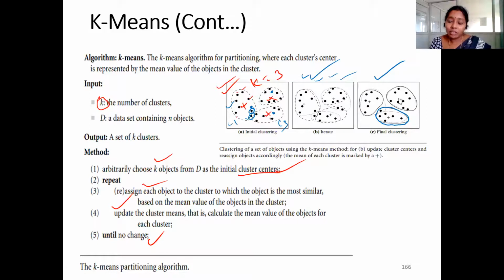Like that, what happened initially? Randomly, we have formed the clusters. We have randomly selected the mean values, and based on the mean values, we have formed the clusters initially. But those are not final clusters. So we need to shape the clusters through certain number of iterations, and finally we can get the exact clusters with those many number of points. By going through all the iterations, the mean of the cluster is updated repeatedly, and based on the mean, the cluster is also reshaped repeatedly, and this process is repeated until there is no change.